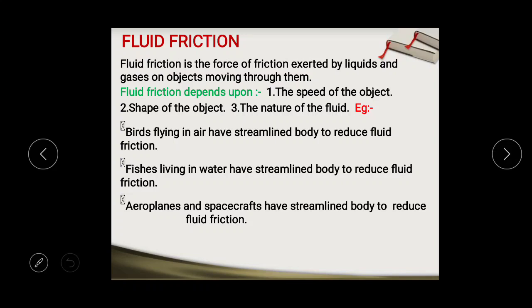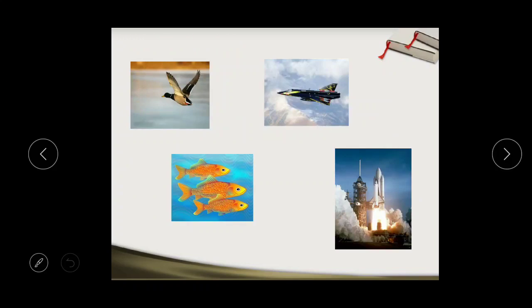By taking inspiration from nature, we design our aircraft or spacecraft like birds or fishes, means a streamlined object. Here this is the bird, the body is streamlined. This is an aeroplane, the body is streamlined. A streamlined body means the body which is pointed in the forward side. This is the fish, these are the rockets.